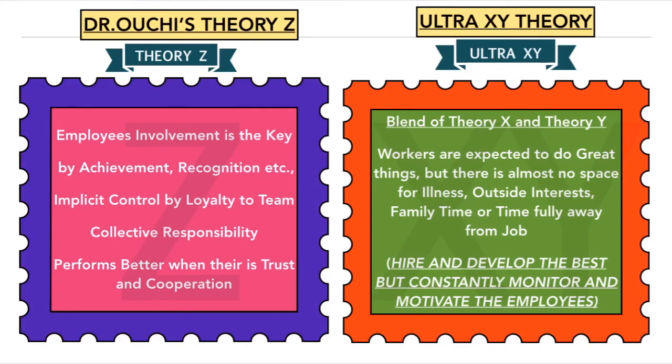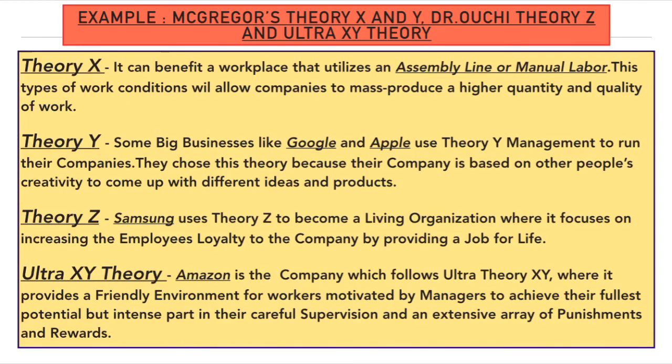Coming to the live examples of McGregor's theory X and theory Y, also Dr. William Ouchi's theory Z and Ultra XY theory. You may wonder whether theory X is applicable even nowadays. Yes, it is applicable to assembly lines or manual labor where there are unskilled workers. It can benefit a workplace that utilizes an assembly line or manual labor, and these work conditions allow companies to mass produce a higher quantity and quality of work.